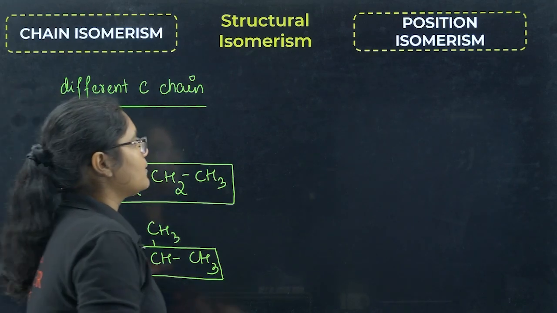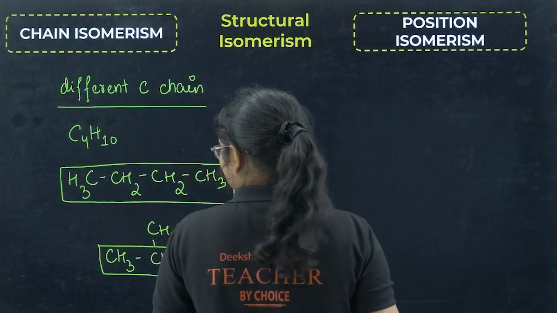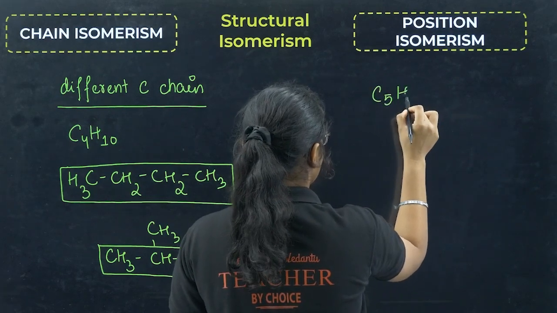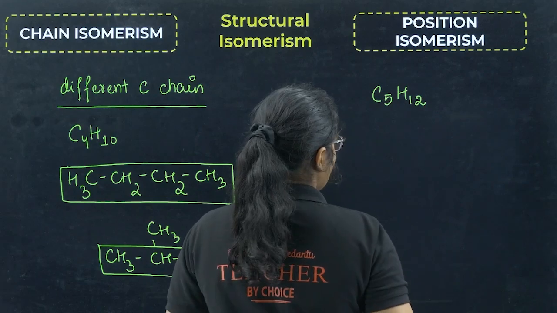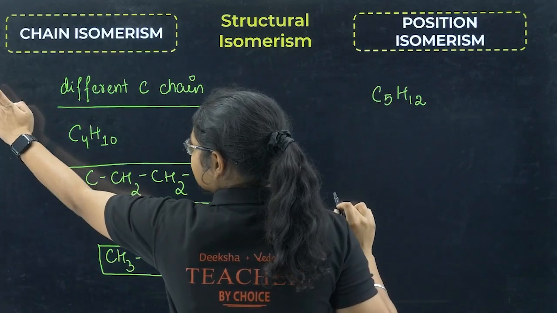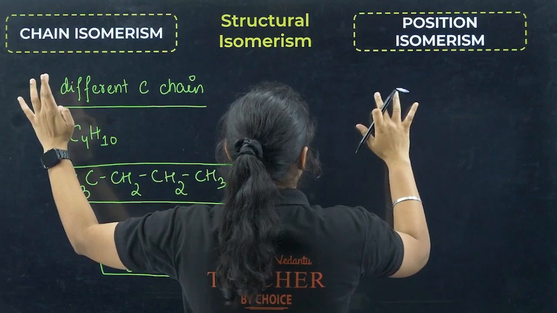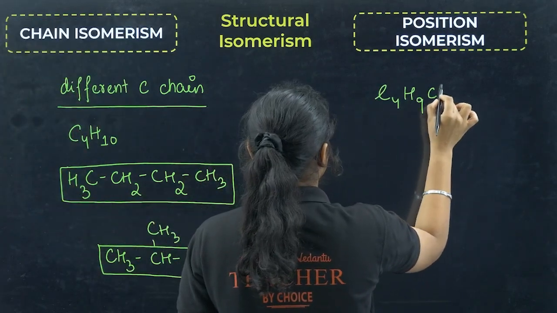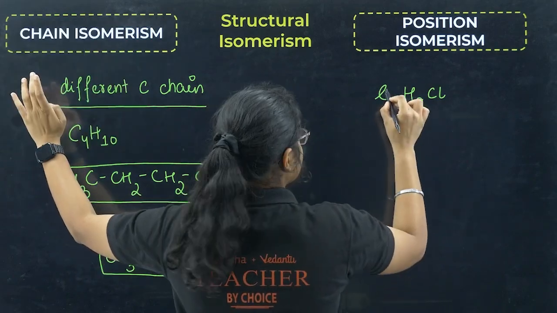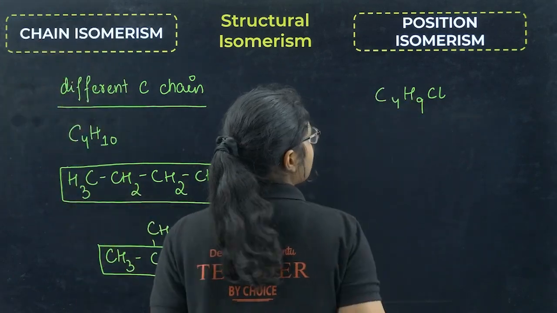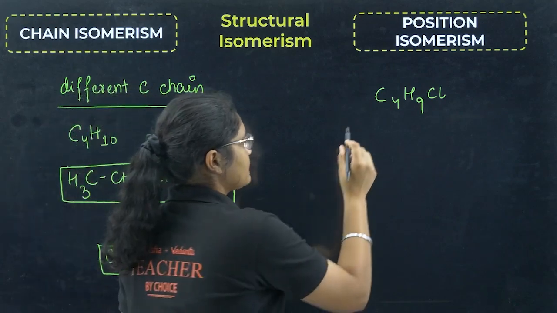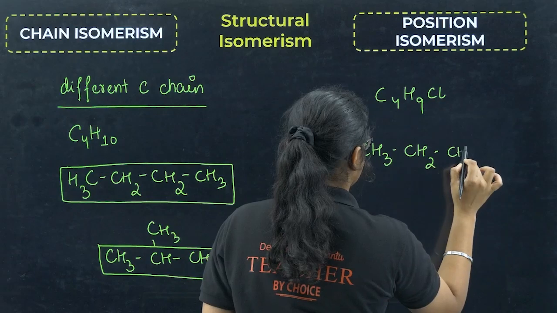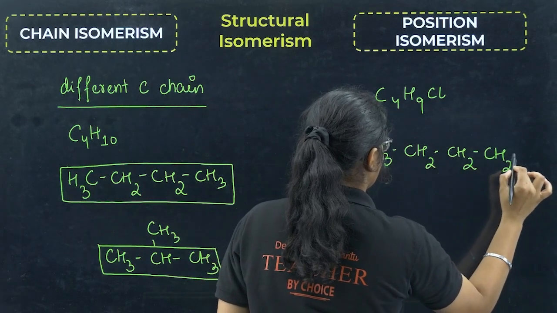So when you have different carbons in different chains, that is called chain isomerism. Okay, now let's talk about positional isomerism. So I'll take another formula here. Let me take a functional group, that will be more clear. Just a minute. Let me take C4H9Cl. Don't get confused, this one is C. C4H9Cl. Now you see here, I'll put one formula like this: CH3, CH2, CH2, CH2Cl.